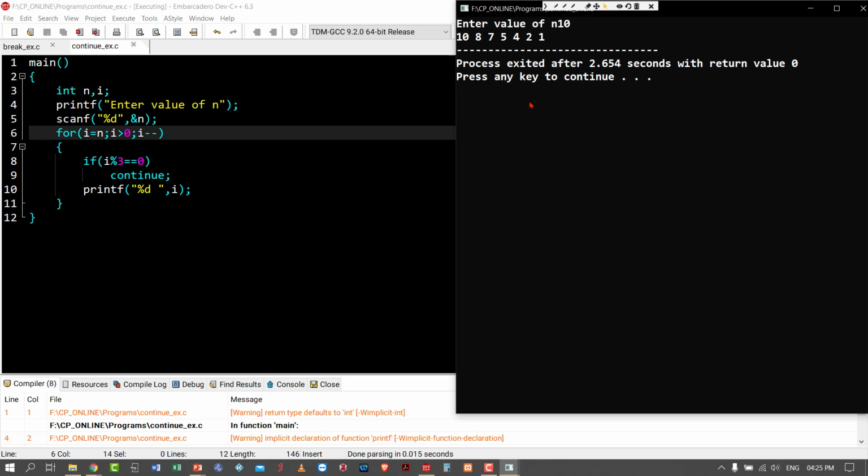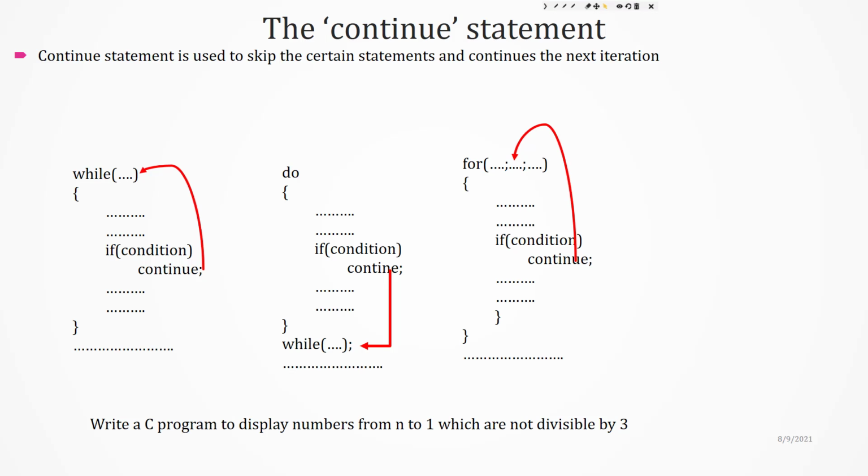If the condition is false, then the continue statement will not be executed. If the condition is false, the continue statement will not execute. That means the remaining steps will be executed.